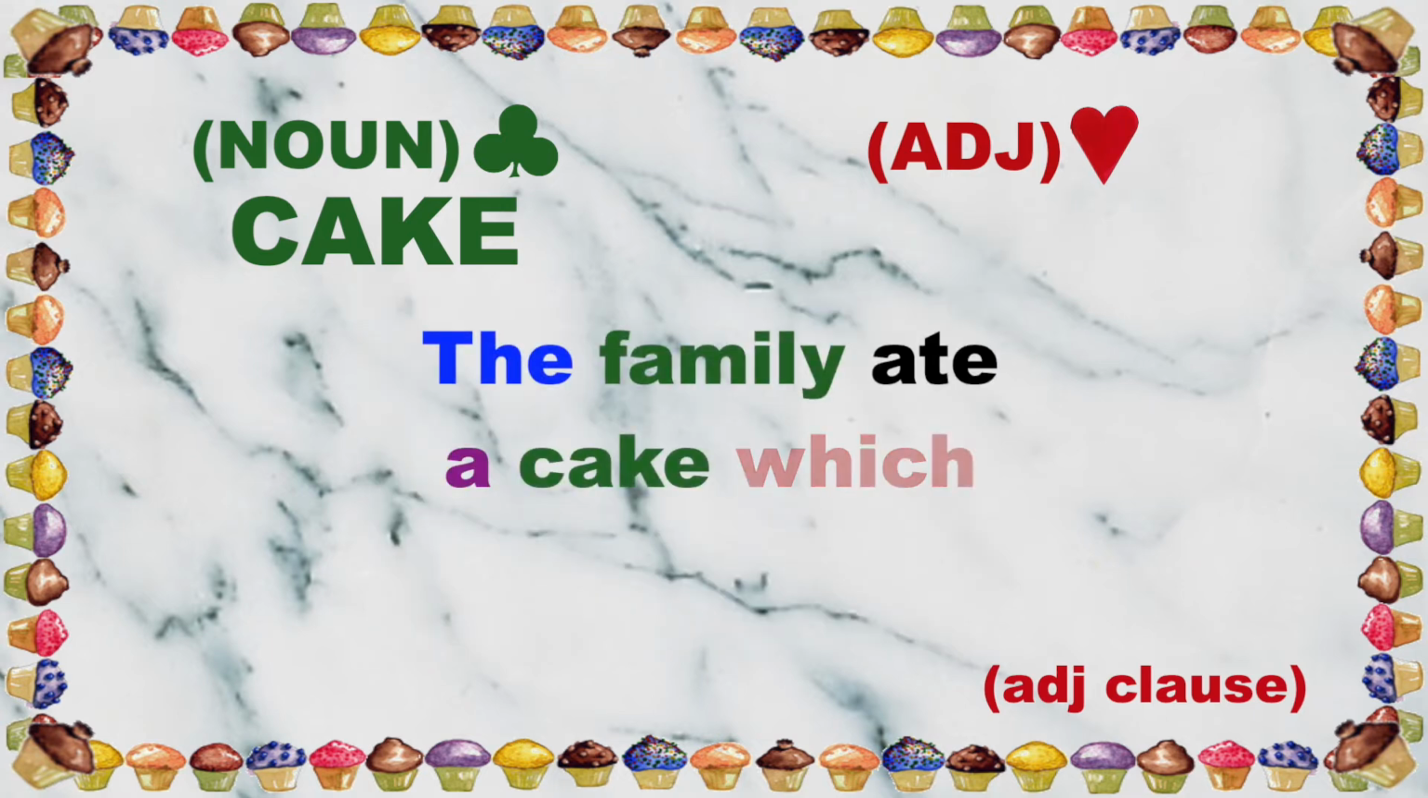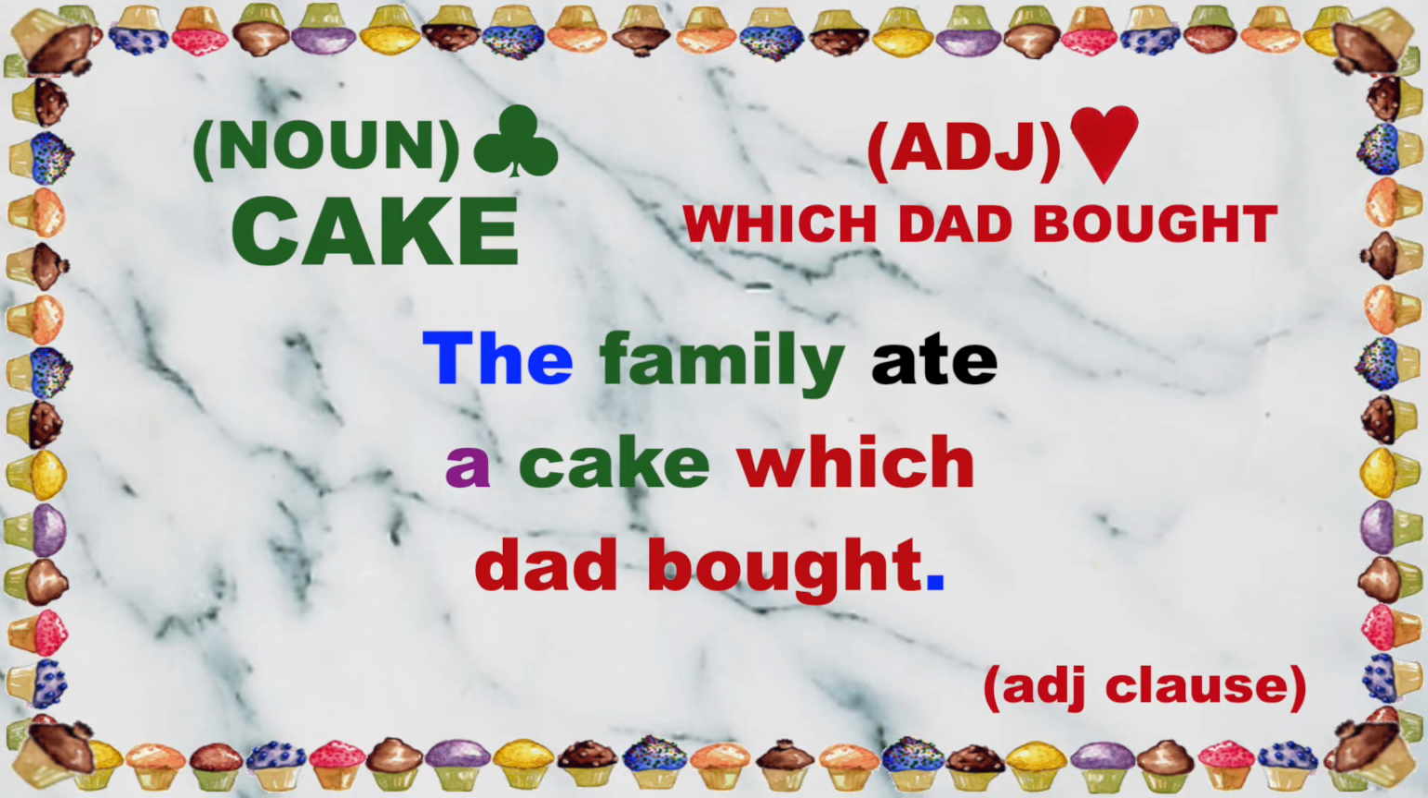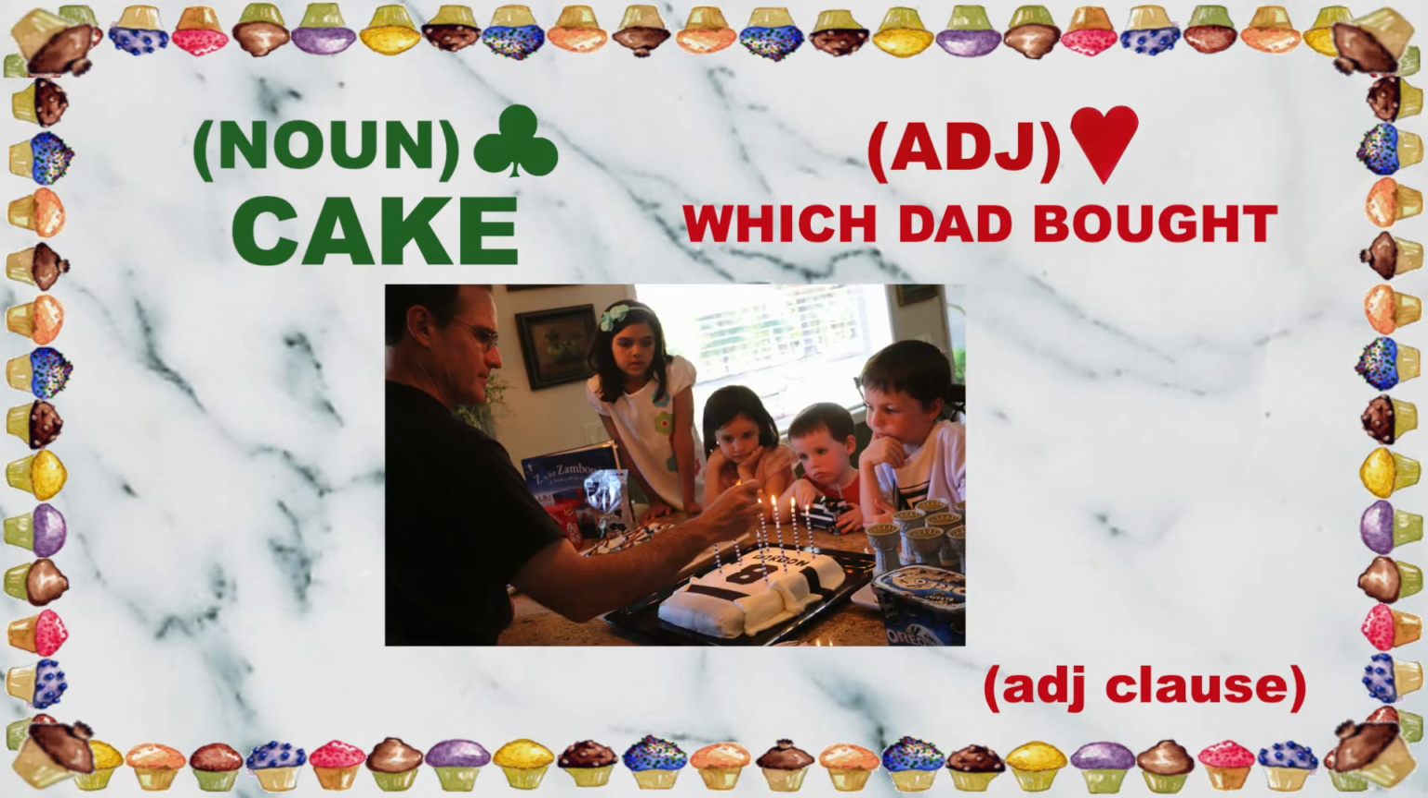The family ate a cake which Dad bought. The starter word is which. Dad is the subject of the clause, and bought is the verb of the clause. Usually we use the color green for nouns and black for verbs. Notice the three-word clause consists of all red words because together they form one adjective clause. To add more detail to the clause, we could add the cake which Dad bought at the bakery as an example of some extra words you may find in a clause.